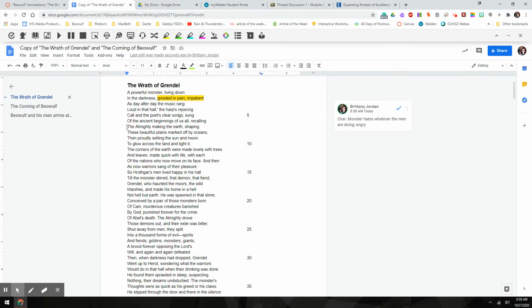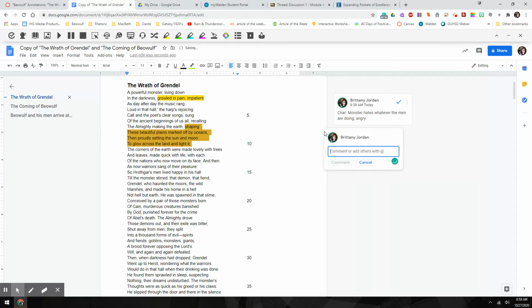Then I noticed that I'm going to use a different color here. So we have this whole section where it's talking about making the earth. And this is just beautiful imagery. So I'm going to make imagery green, and it's very descriptive language. And this is the creation of the earth, and it's beautiful.